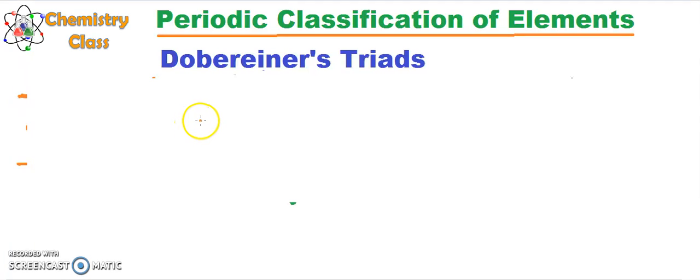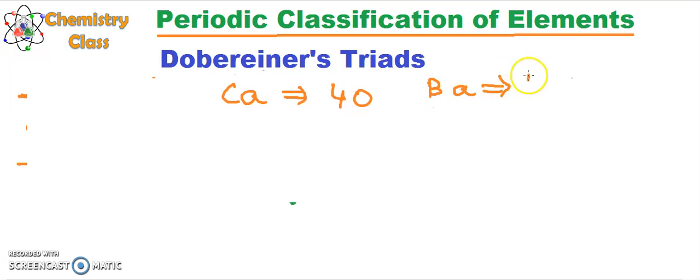Let us calculate the arithmetic mean of the atomic masses of the first and third member of the triad known as the alkaline earth metal group. Calcium has the atomic mass of 40. Barium has the atomic mass of 137. When we find out the arithmetic mean, how do you do it?